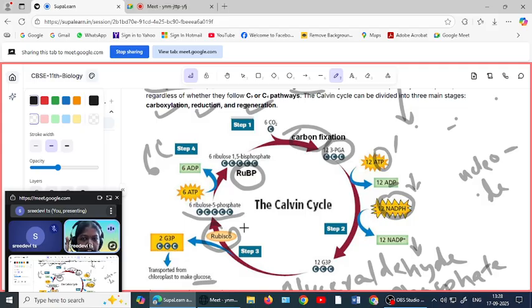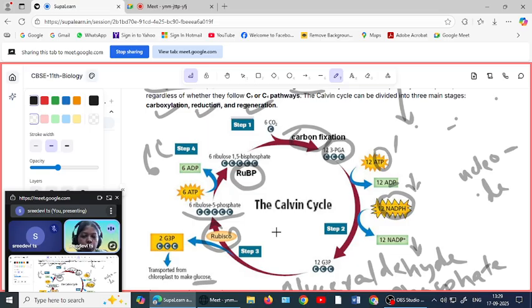You got the idea? Then only they will get 6 carbon atoms, that means 1 glucose molecule. So you can think how fast this cycle is. You can imagine how fast all these things are happening. This is not a slow process, it's a fast process. Then only 1 molecule can be produced as quickly as possible.